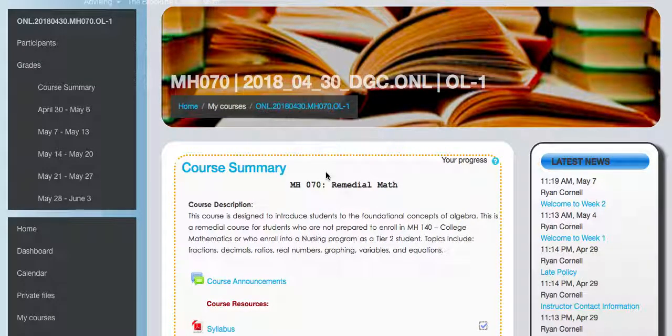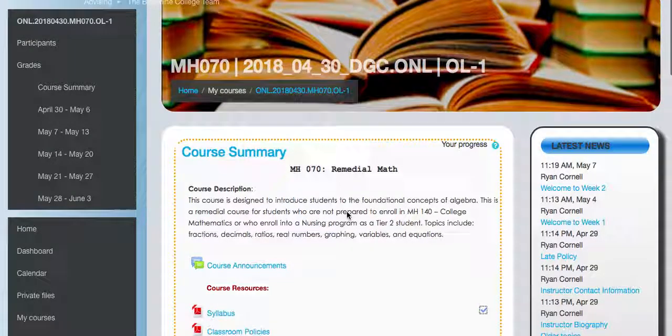I just want to do a brief introduction here to show you all the features in the course, where to find things, and hopefully answer some of the main questions you may have as you enter into the course. First and foremost, here we are looking at the course homepage. This should look pretty similar to what you see on the student side, but it might look a little different since I am logged in as an instructor.